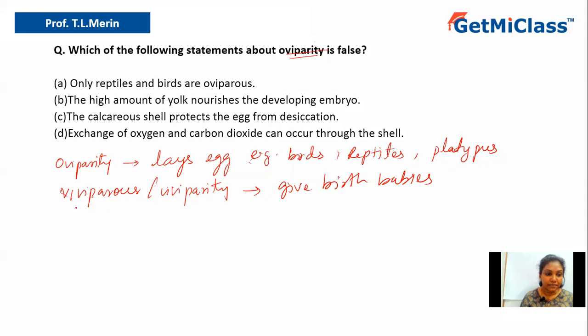Then viviparity, I have already told you. For example, human beings are the best example that give birth to babies. Then we have dogs, cats.